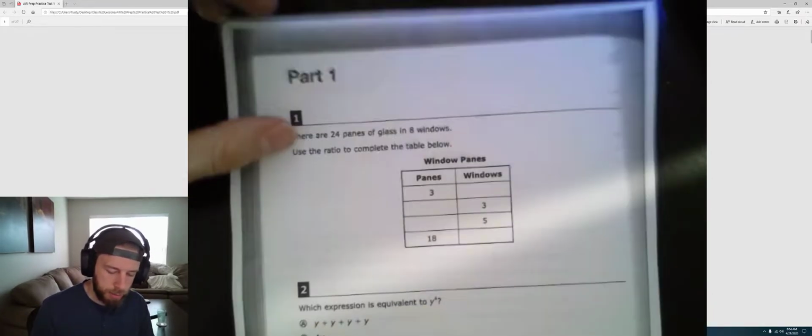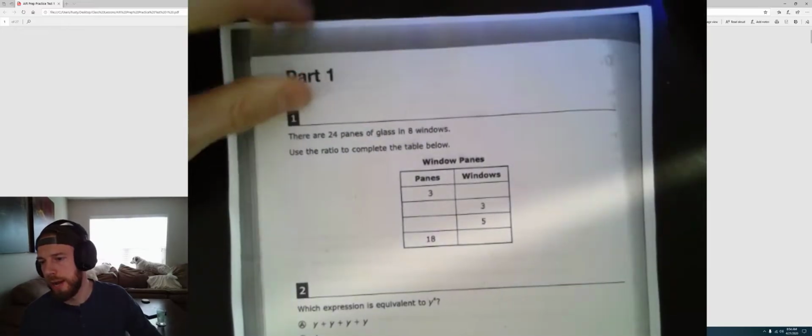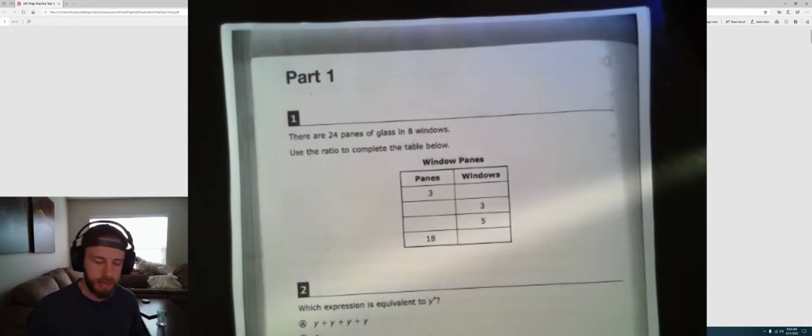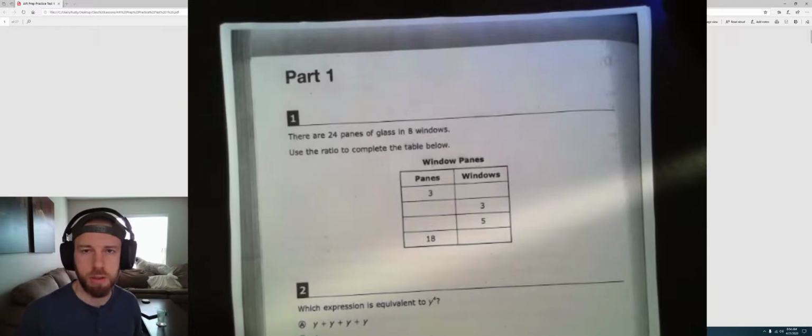But what we have here is, I'm going to link this page. It's an AIR review. And although you guys don't have to take the AIR test, this is excellent review from the stuff we've done this year.